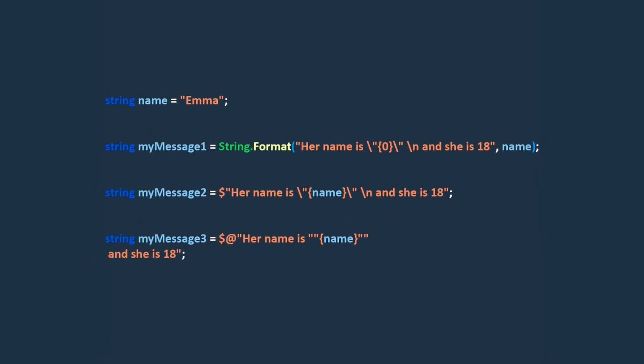In the previous lecture we mentioned that to fix this issue we need to use a verbatim string by prefixing the string with an @ character. However, even in verbatim literals, double quotations still need to be escaped by another double quotation, and it makes the string difficult to read.